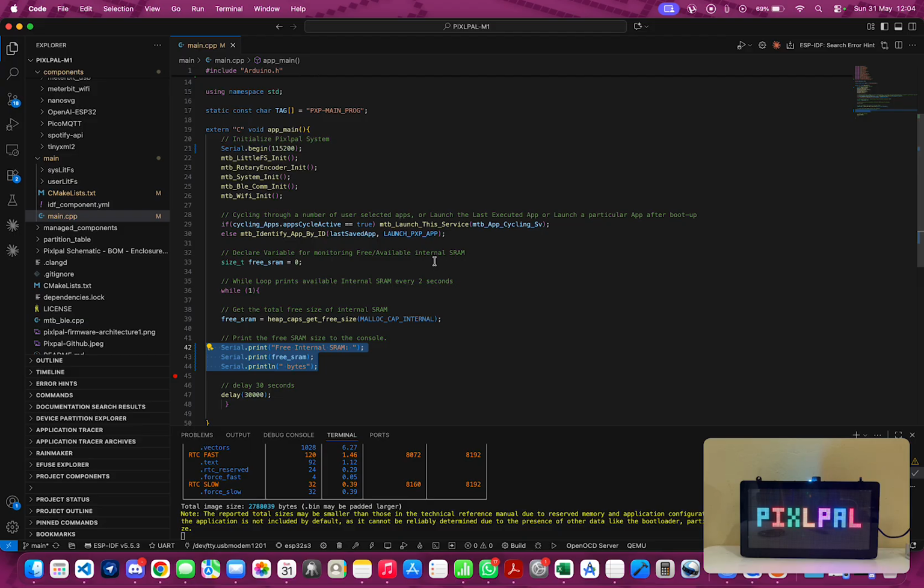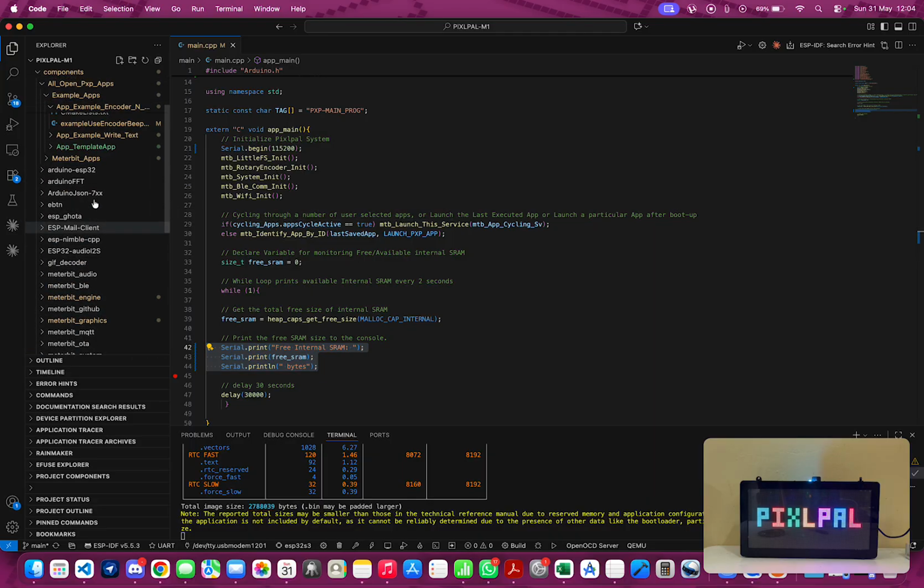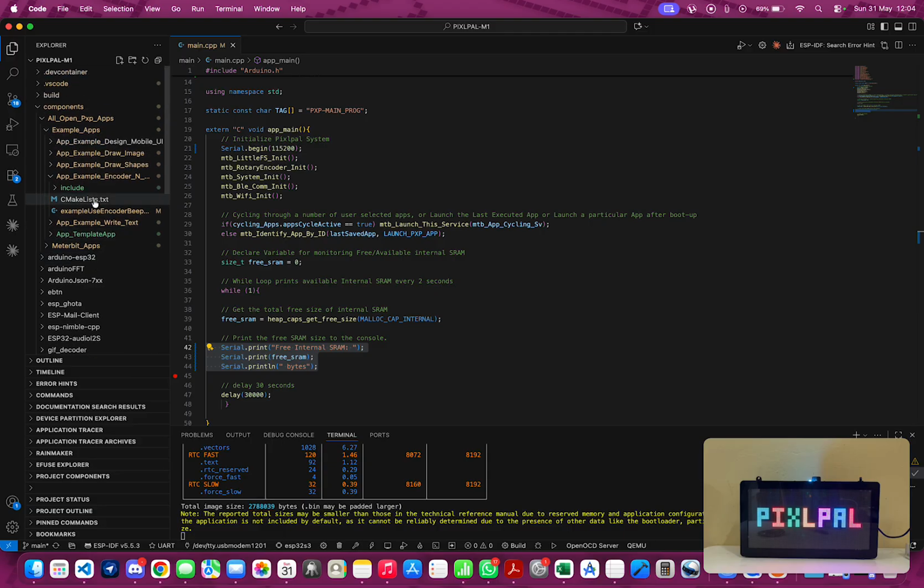We have an example demonstrating this already. The example has been implemented, so we'll just go on and walk through the example and how to get the APIs set and make use of this. Within the same tutorial, we will show how to make the buzzer of the Pixlpal sound a beep or multiple beeps based on user requirements or developers' design.